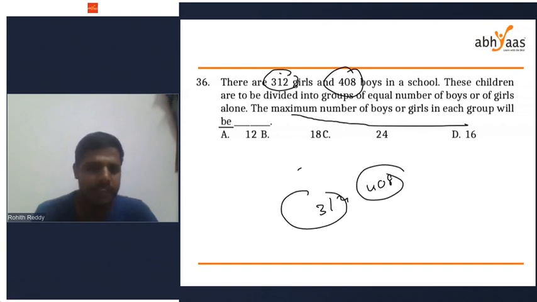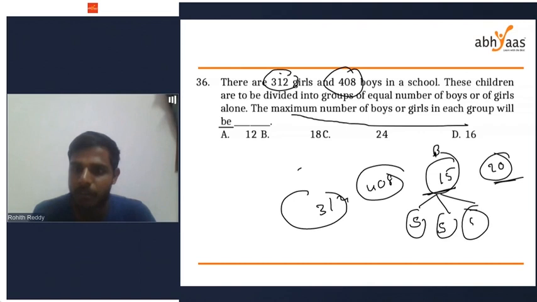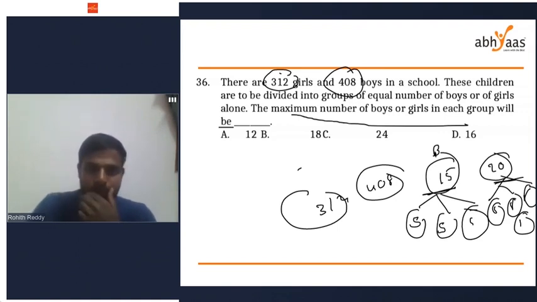If the numbers are confusing, take two small numbers. Let the number of boys equal 15 and girls equal 20. So you have to divide these 15 boys and 20 girls into groups such that each group should have the same number of boys or the same number of girls. These 15 boys can be divided into groups of 5 boys. These 20 girls can be divided into groups of 5. So each group should have either 5 boys or 5 girls. HCF of 312 and 408, 24.